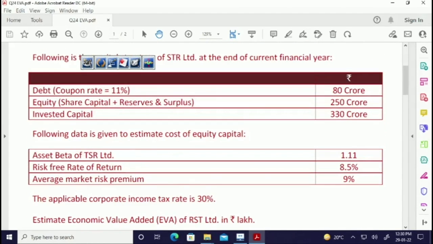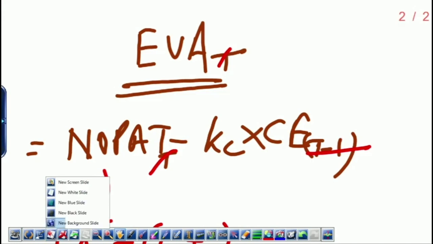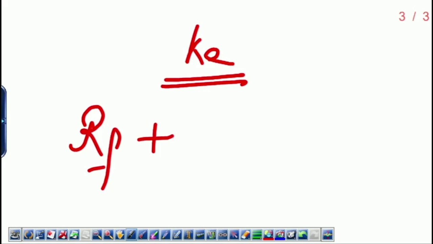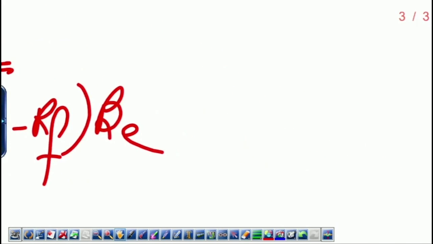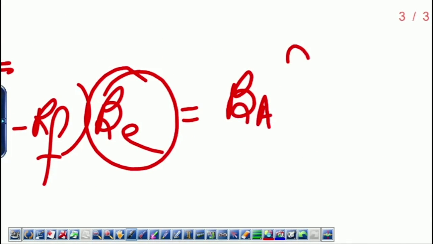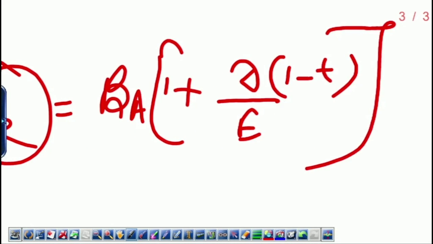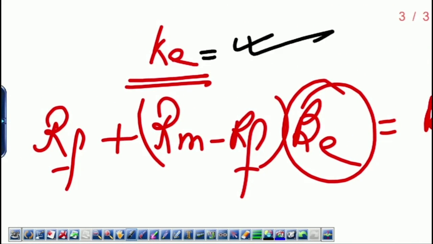This is called a clean sum, no problems at all. What is the debt? 80. What is the equity? 250. I'm not doing it in a very sequential manner. Basically, my stance is how to calculate KE. So KE is RF plus RM minus RF into equity beta. Equity beta is not given, so equity beta is equal to the asset beta, unlevered beta, into 1 plus D by E into 1 minus T. Everything is given to you: the asset beta, the debt, the equity, the tax rate. So you calculate the equity beta, put it in, RF is given 8.5, RM minus RF is given, and you get the KE.